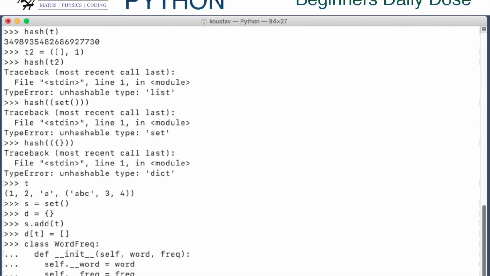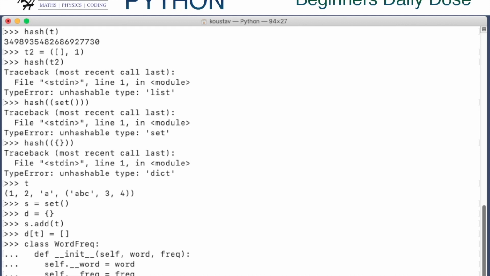That hash obviously should be different from the hash value of every other instance of the WordFrequency class. So here we can use a tuple. The fact that a tuple is a hashable object will come in handy.